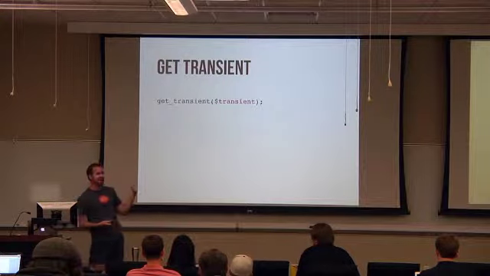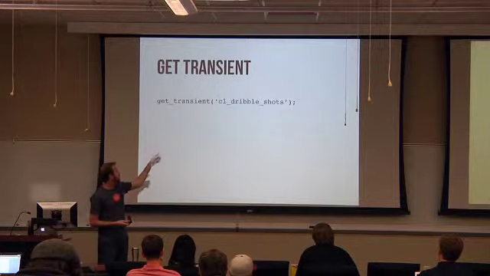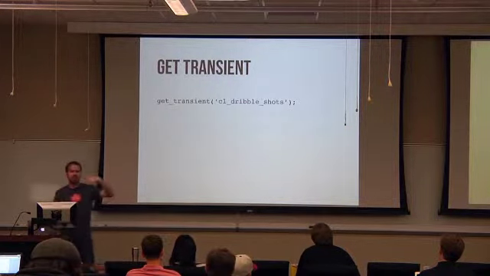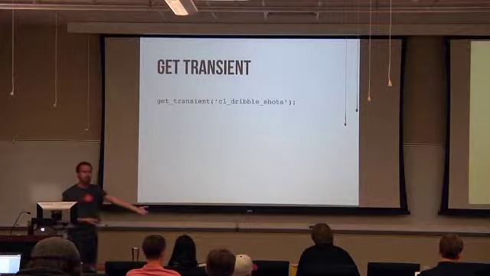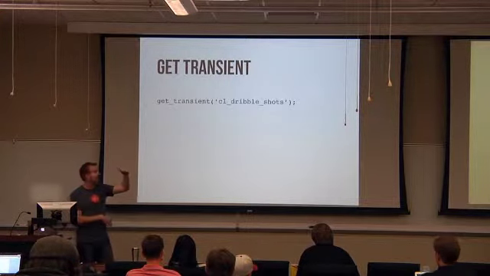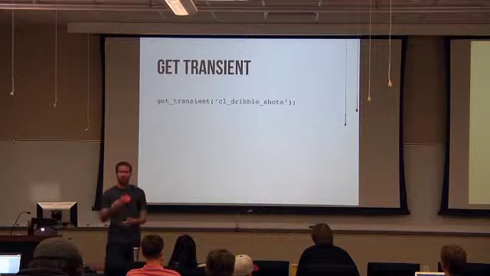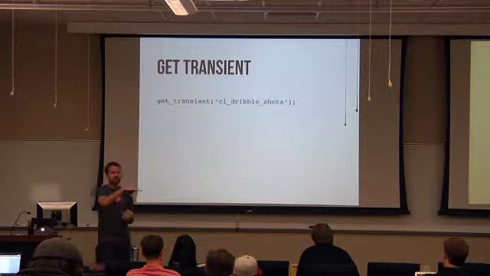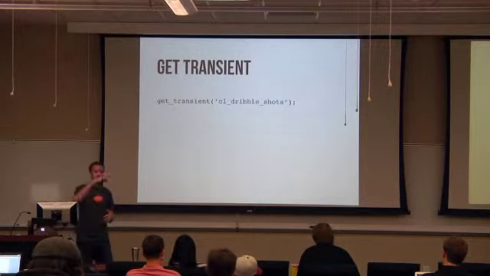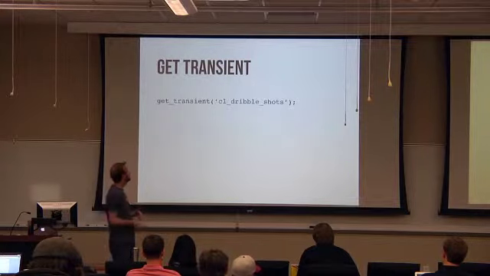And so we can then get that. If we do a get on the same name and there's something in there, we'll get back that dribble JSON. If we don't have anything there, we're going to have false. And so in that original code where we said if dribble JSON equals false, then we're going to go get that, we can actually use those here.